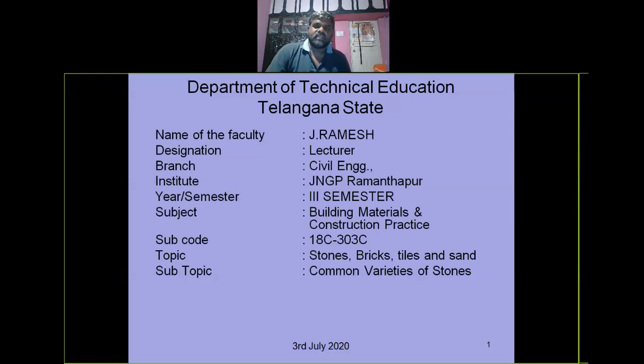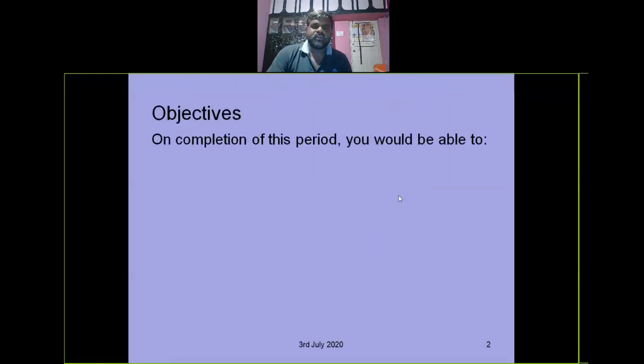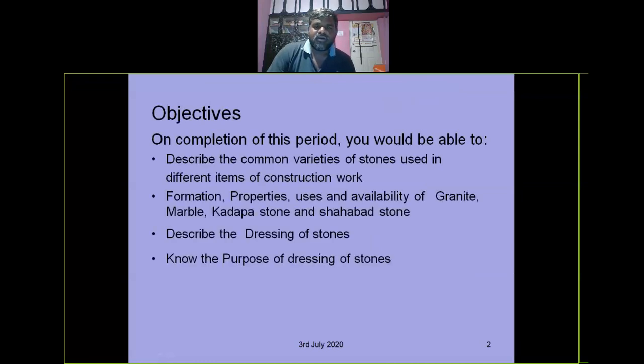good stone, etc. Today, in continuation of yesterday's class, we'll see common varieties of stones used in different items for construction, formation of rocks or different stones, properties of different stones, uses, and availability of granite, marble, Kadapa stone, Shabbat stone, etc. Actually, so many varieties of stones are there, like basalt, trap, quartz, gneiss.